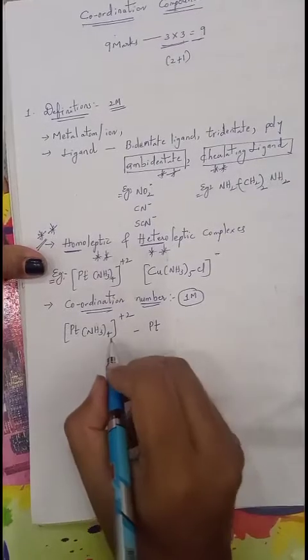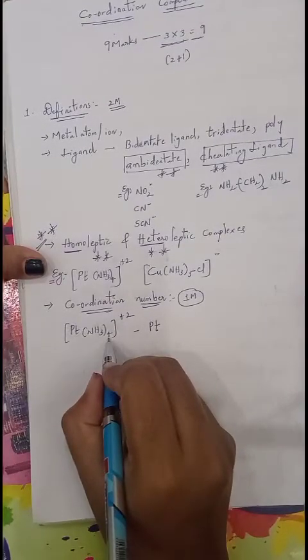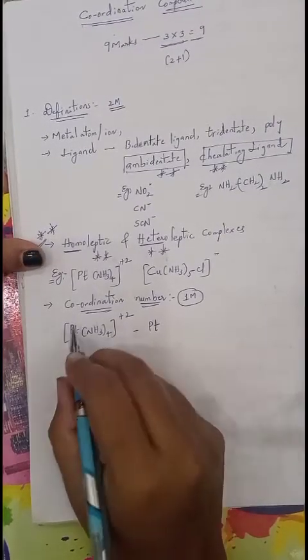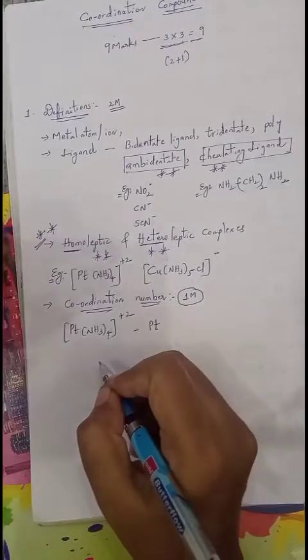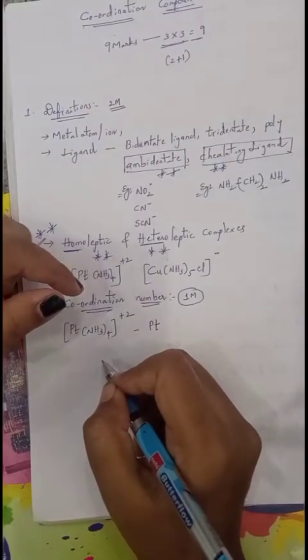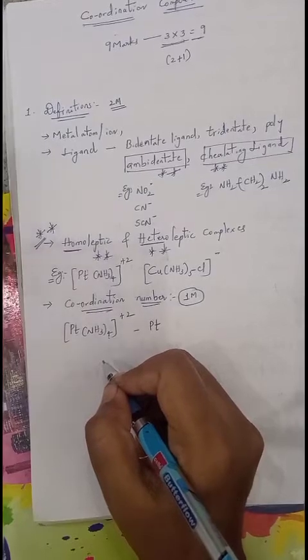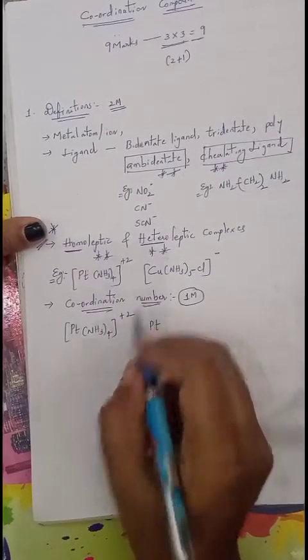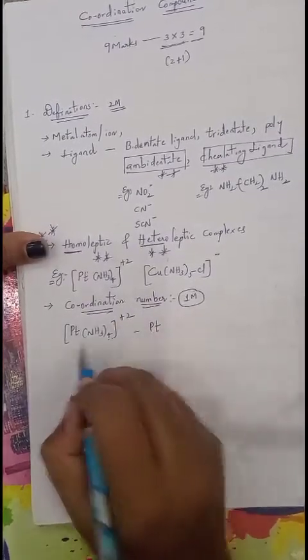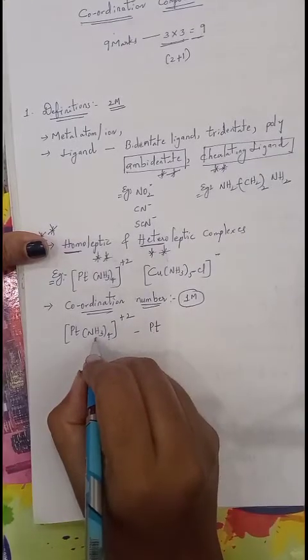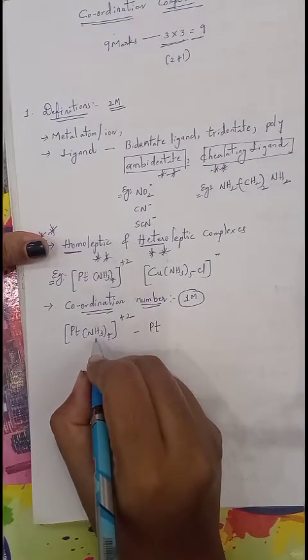So this is nothing but the total number of ligand donor atoms directly bonded to the metal. The total number of ligand donor atoms directly bonded to the metal is called its coordination number. So for platinum, coordination number: it is a monodentate ligand. Amine is a monodentate ligand.